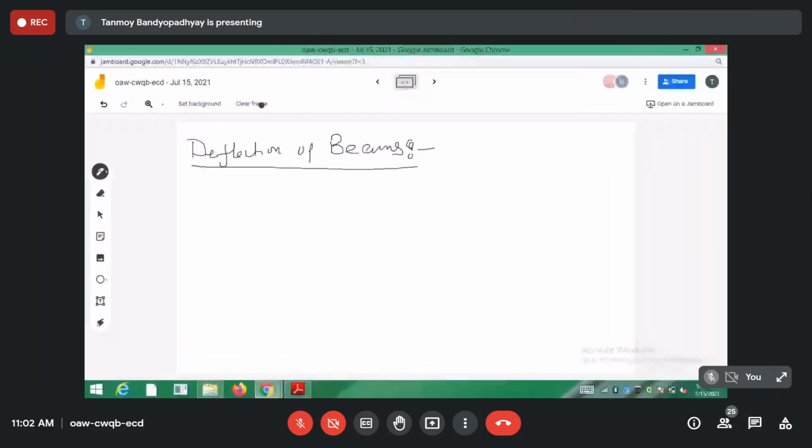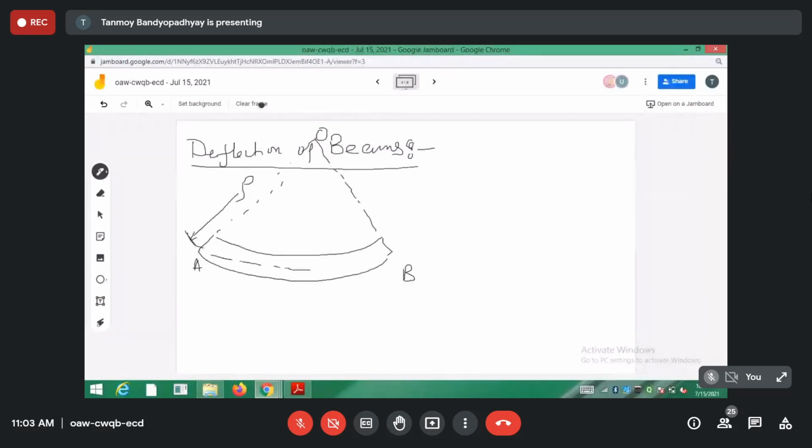So deflection of beam is something like, we had a beam. Initially while deriving the beam expressions, we took a beam like this. We assume that the beam is getting bent, taking some circular shape having some center of curvature O. The neutral surface of the beam is the surface that has neither elongation nor compression, developing no stresses or strains. The distance from the center of curvature to this neutral surface we took to be the radius of curvature rho.